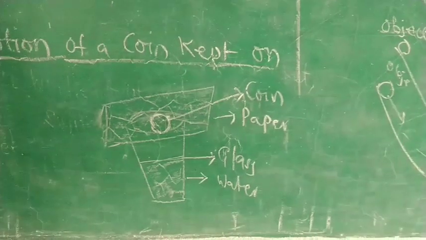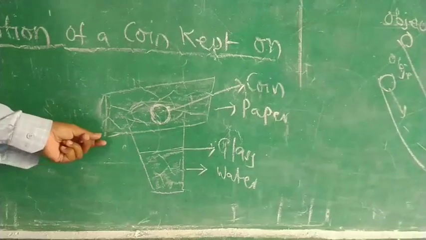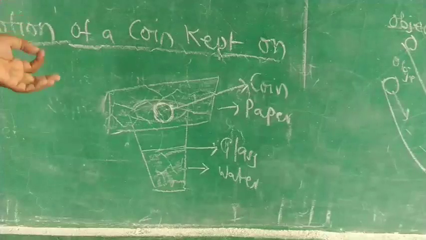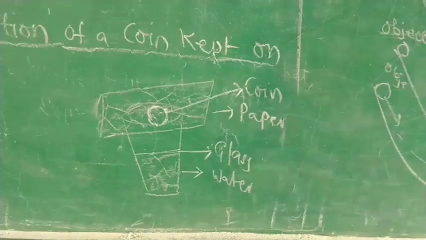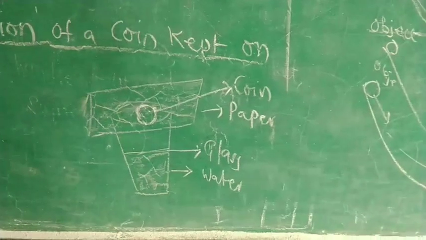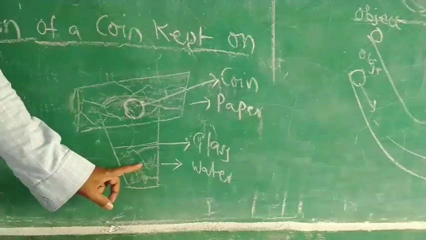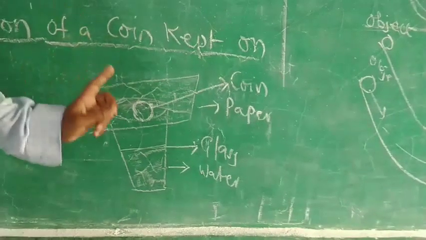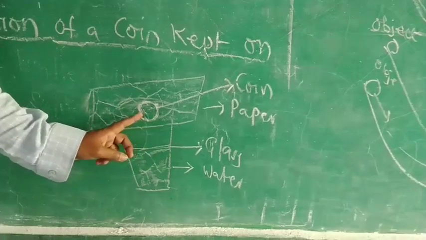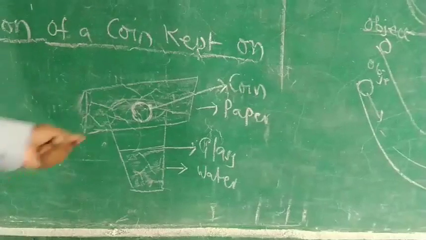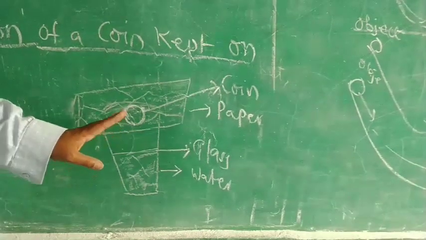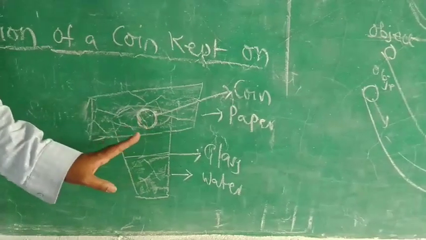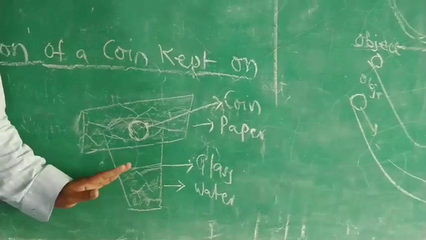If you pull it slowly, the coin will fall down. Now, if you flick it fast, what happens? The coin will fall inside the glass. The coin stays in its rest position. Unless a force acts on it, it will remain in that position only. That is called inertia, inertia of rest, which we will discuss in the next class. Okay, thank you, children.